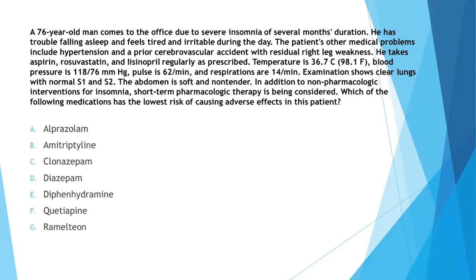Temperature is 98.1 degrees Fahrenheit. Blood pressure is 118/76. Pulse is 62 per minute, and respirations are 14 per minute. Examination shows clear lungs with normal S1 and S2. The abdomen is soft and non-tender.